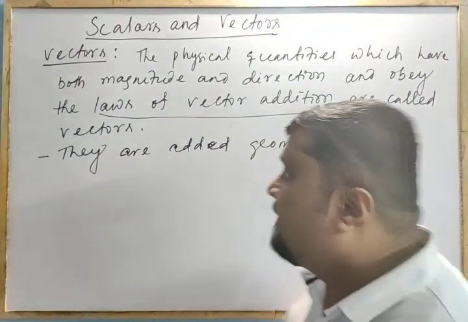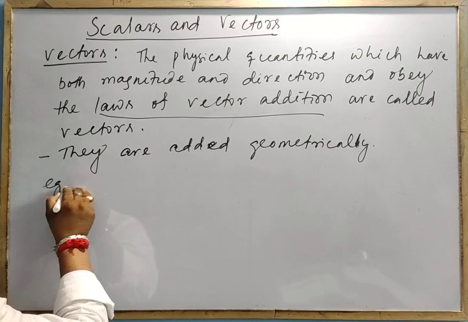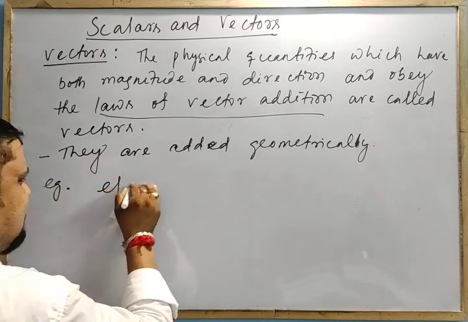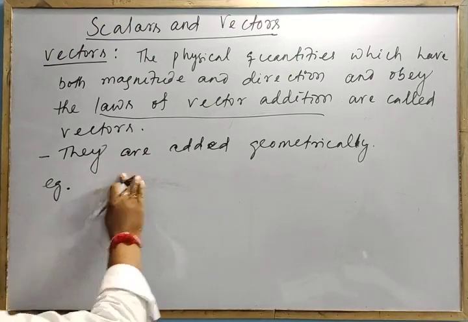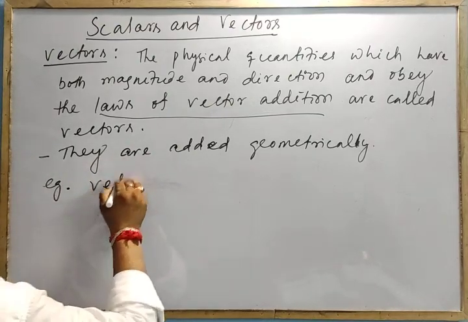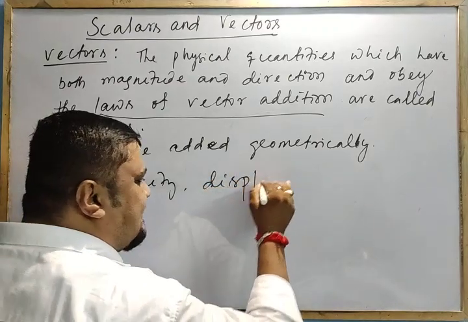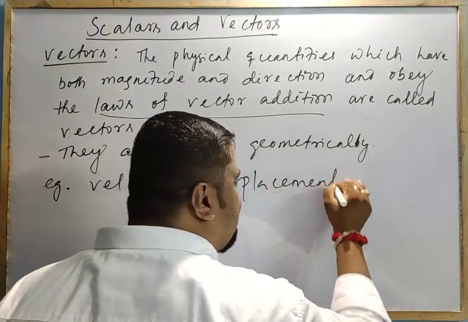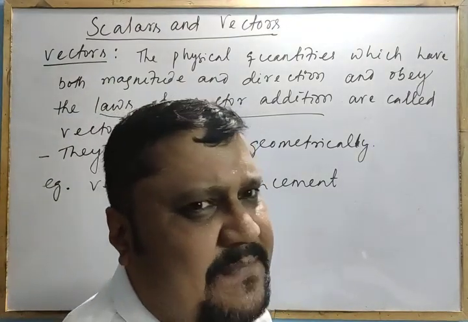Clear? And while this is so, as I told, one example is the electric current, which I am not writing here. Here the general examples are velocity and displacement. There is a term called displacement. But when you are asked about dimensional analysis, distance, displacement, and length are all of the same dimension.